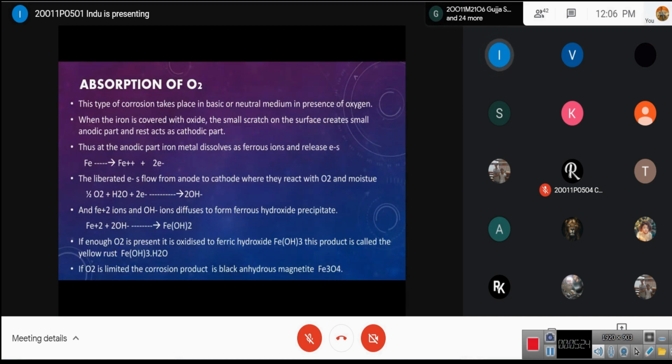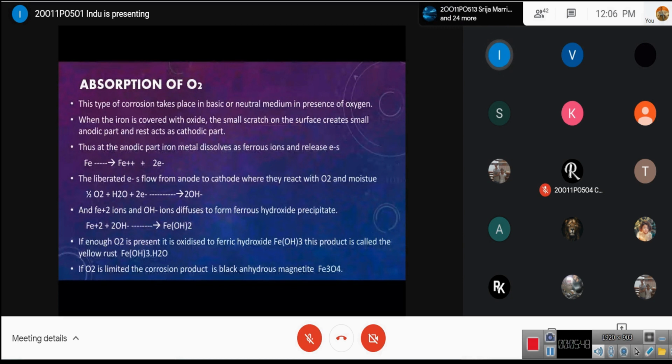So we know the anodic reaction, that is dissolution of ferrous ions and liberation of 2 electrons. These two electrons flow from anode to cathode, where they react with O2 and moisture to give OH minus ions. And the metal ions and the non-metal ions, that is Fe plus 2 ions and OH minus ions, diffuse to form ferrous hydroxide precipitate.